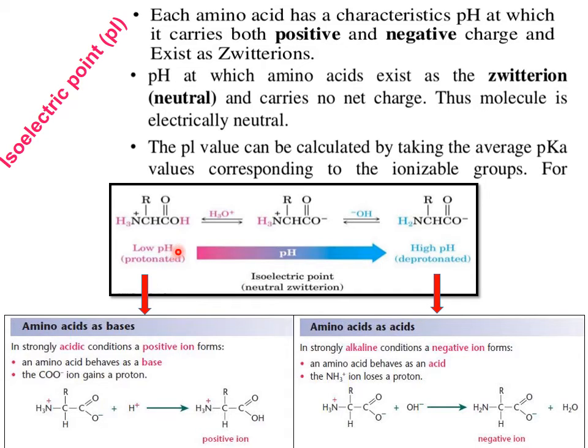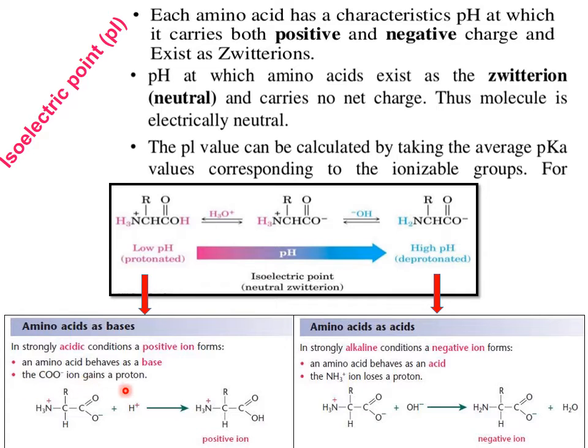At low pH, what happens? It undergoes protonation. In a strongly acidic condition a positive ion forms. So in an acidic condition the amino acid behaves as a base. It takes hydrogen from the acid, so it undergoes protonation. The amino acid behaves as a base, by addition of hydrogen.